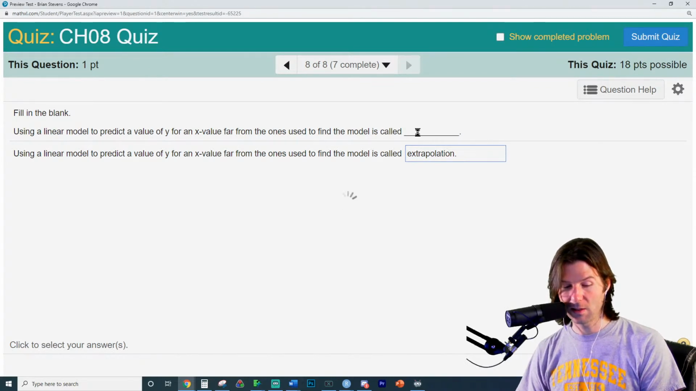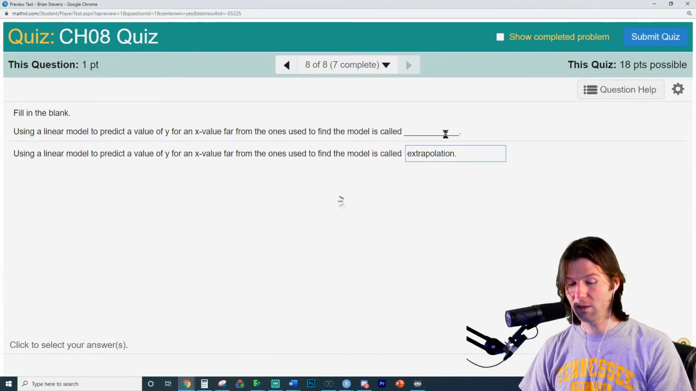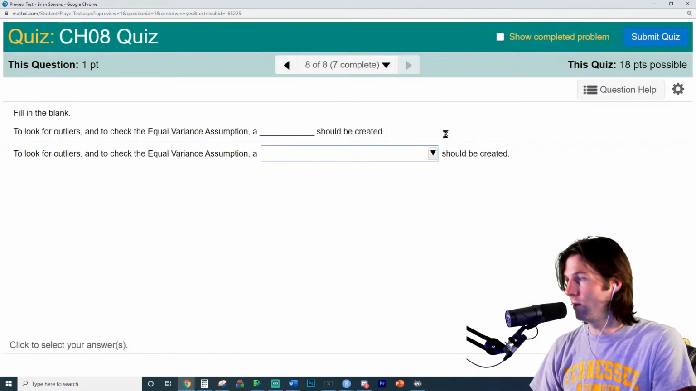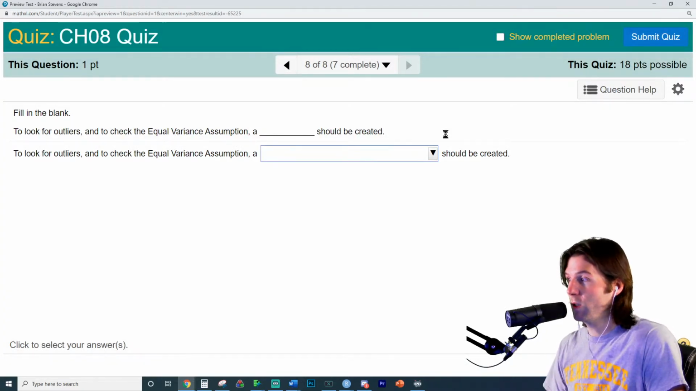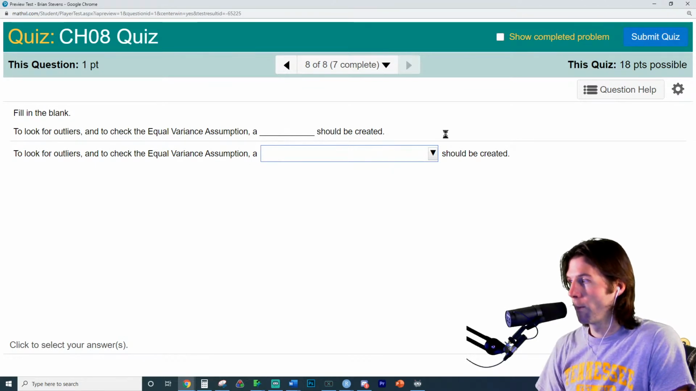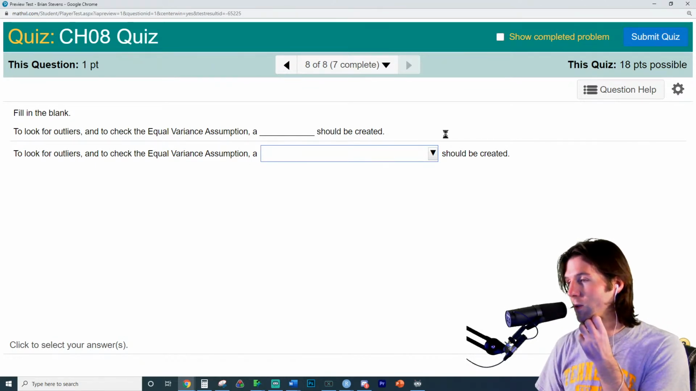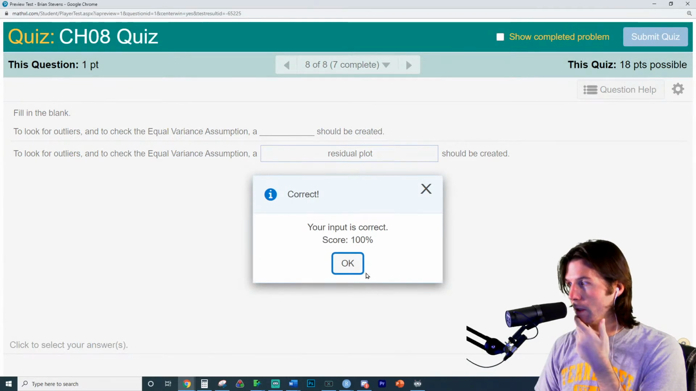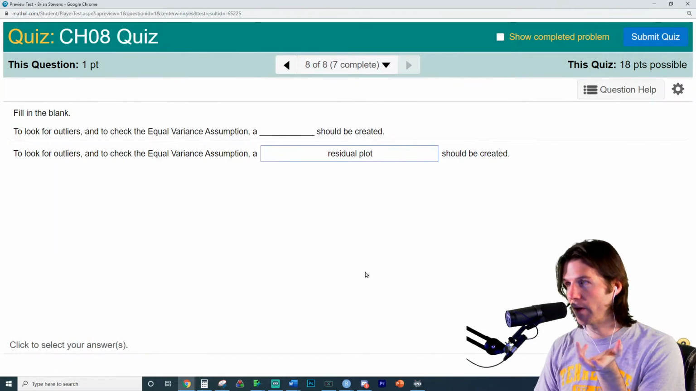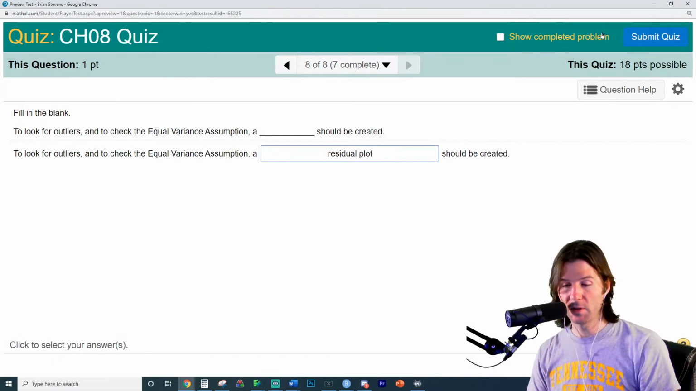And last but not least, last question. Get the whole quiz done and ask questions if you have them. Internet broke. To look for outliers and check the equivariance, a blank should be created. Really good question right here. And the thing is you want to know these questions and understand why. This is a residual plot. A residual plot is just going to show us all the residuals at one time. So to check the equivariance and to look for outliers, we can create a residual plot.